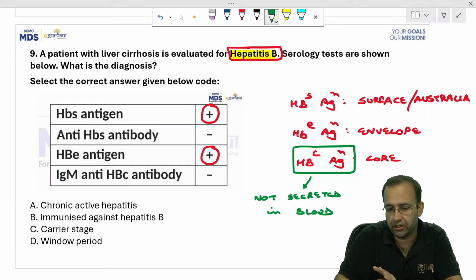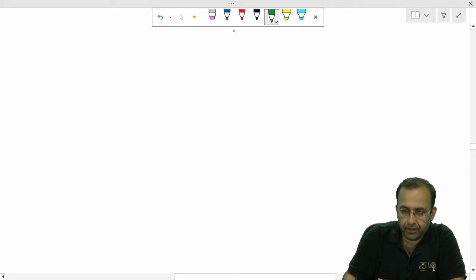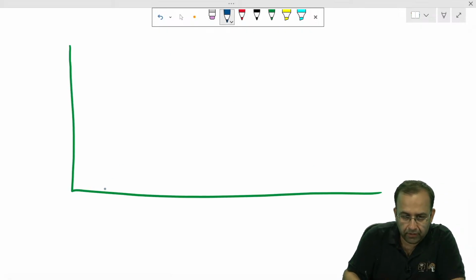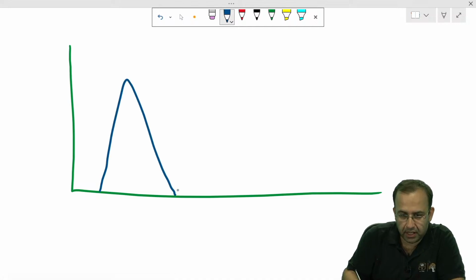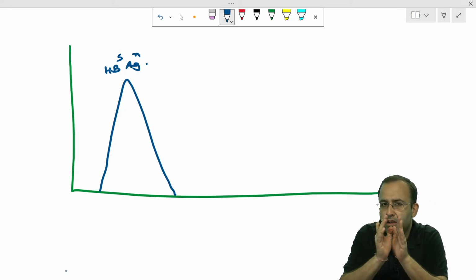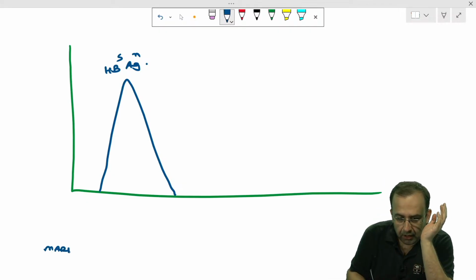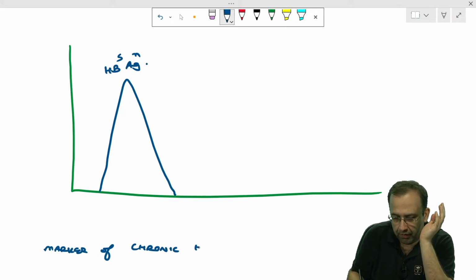Let us understand this question. Let's have a look at the serology. First of all, which is the first antigen to appear? Hepatitis B surface antigen. The first antigen to appear is HBs antigen. So as long as infection is present, HBs antigen will be positive. Which is the marker of chronic hepatitis B virus infection? HBs antigen. If HBs antigen is positive, it means disease is present.